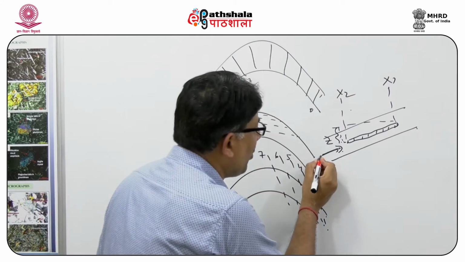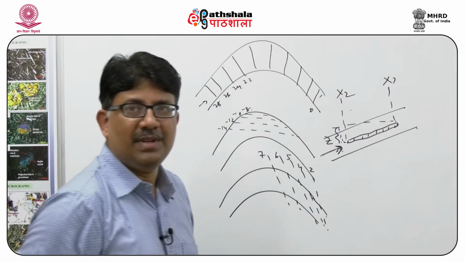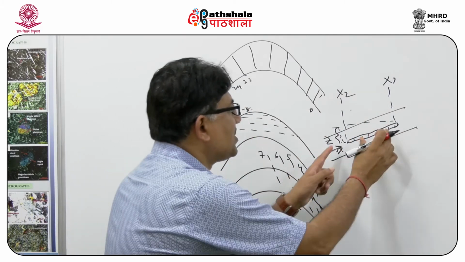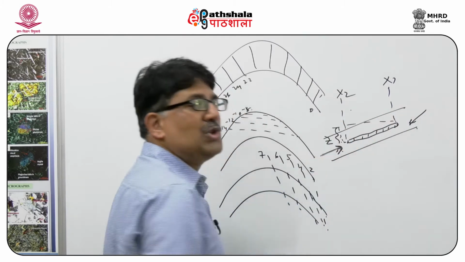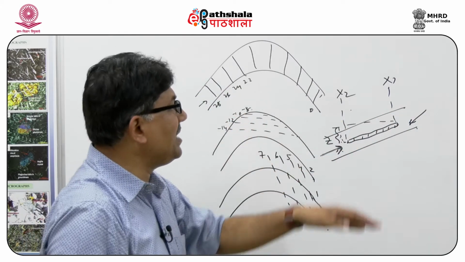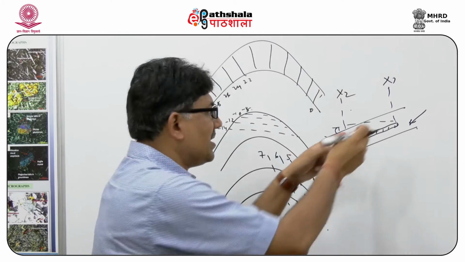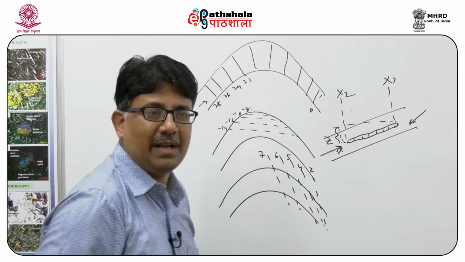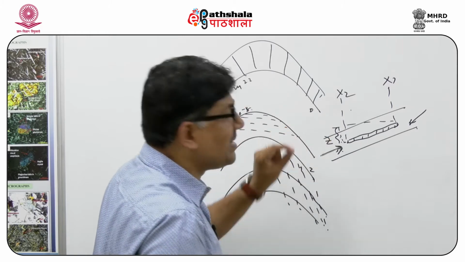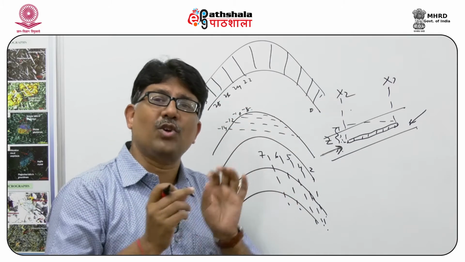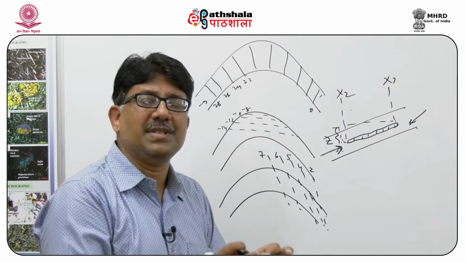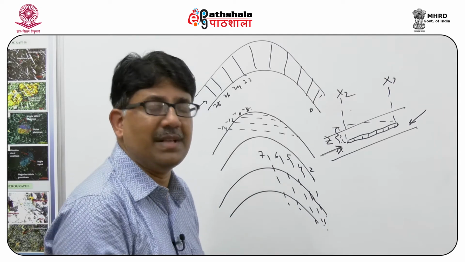Now, if the water moves up dip, then what will happen? The stringer length will be small. If the water is moving down dip, because the action of gravity is also helping, the stringer will be more elongated. And the height will also depend on the relative density, what component of the hydrocarbon is basically operative and what is its relative density.